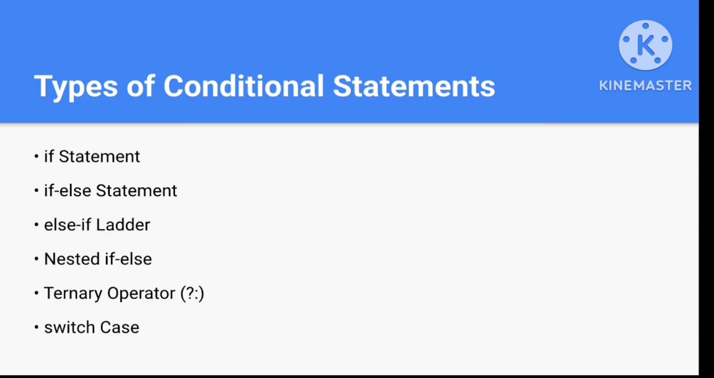And the next one is nested if else. In nested if else, another if else statement or an if else ladder is present inside another if else statement. Then is the ternary operator. It works just like if else, but the difference is that the ternary operator can be written in one line. And then is switch case.